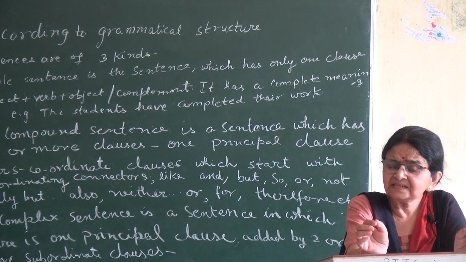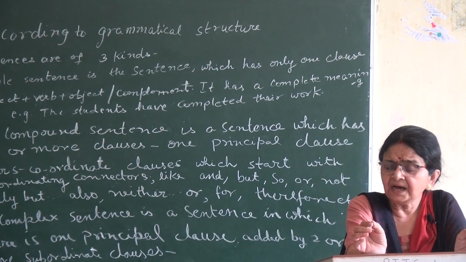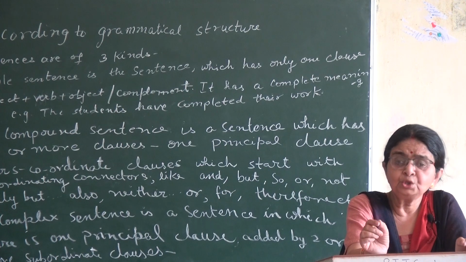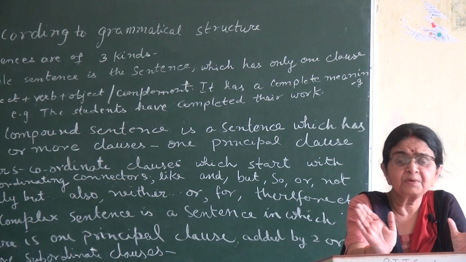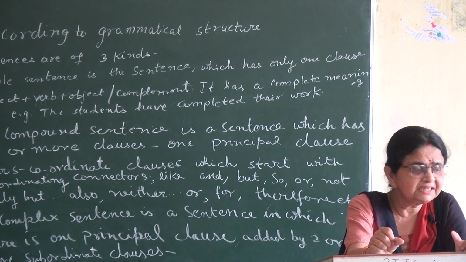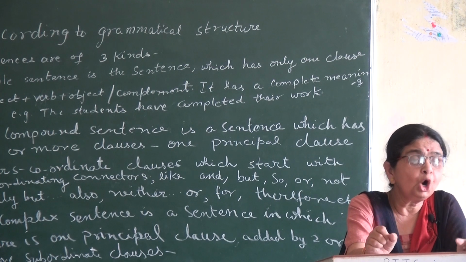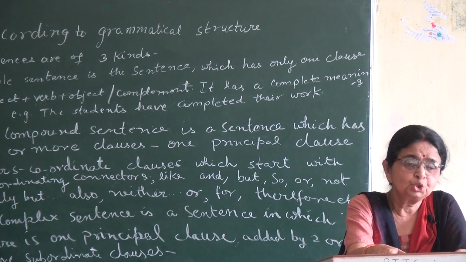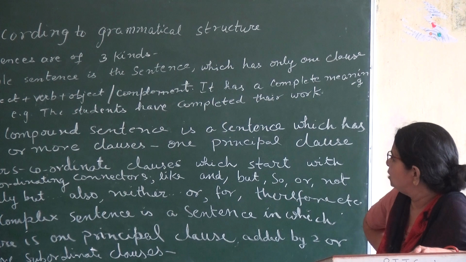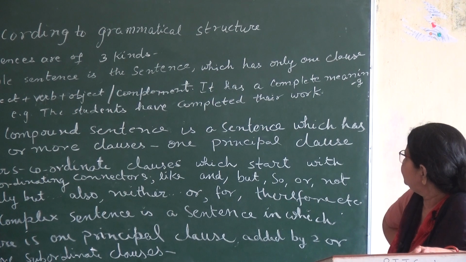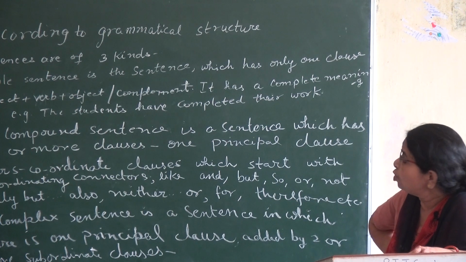The biggest, largest number was in the so group. So, therefore, consequently: these were all so group conjunctions or connectors which begin a coordinate clause. So you have to see the value of a compound sentence. A compound sentence is a sentence which has two or more clauses.